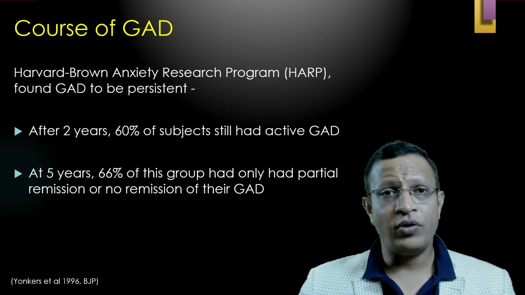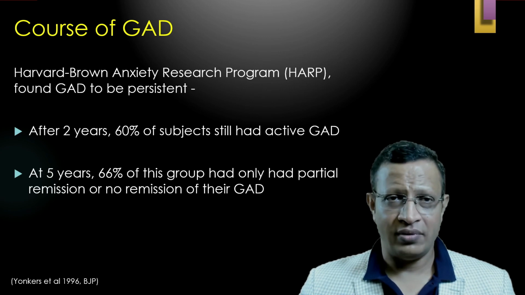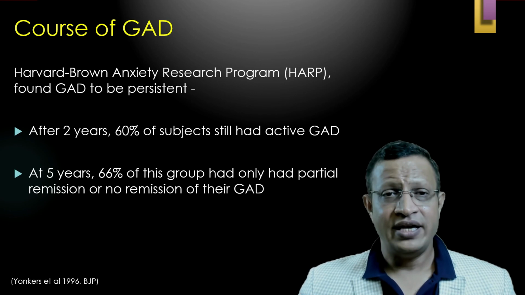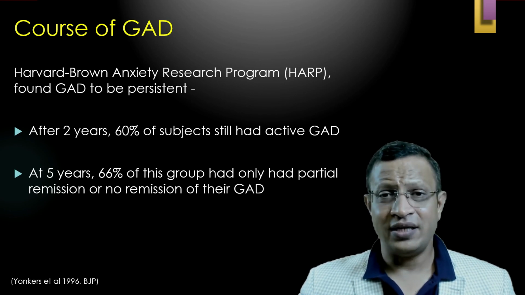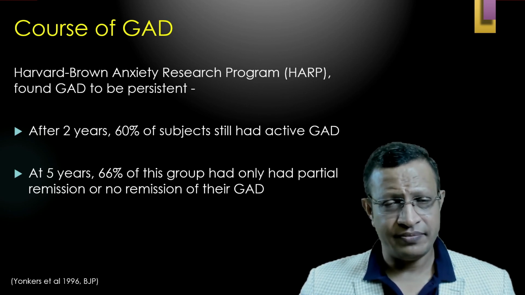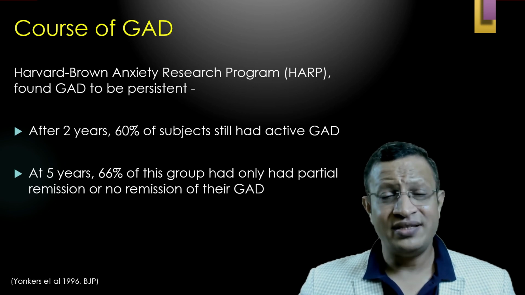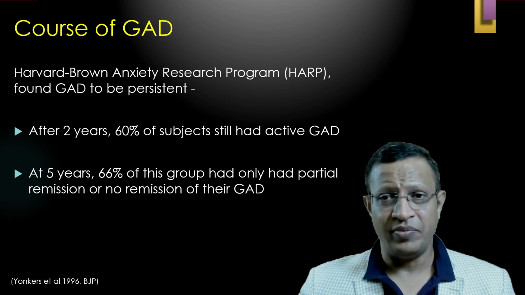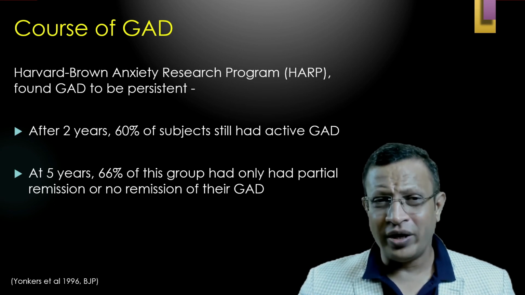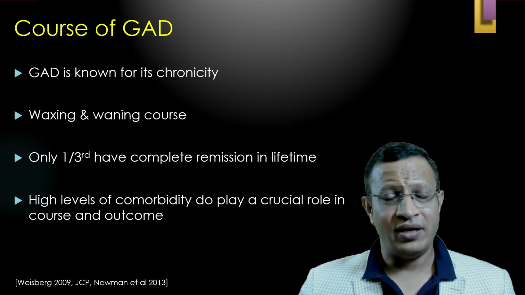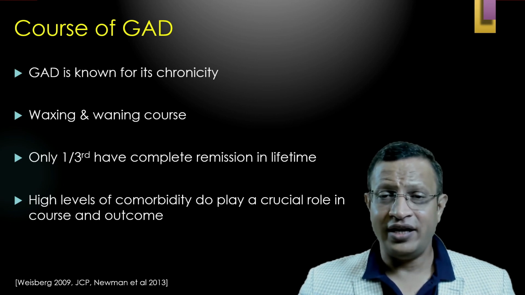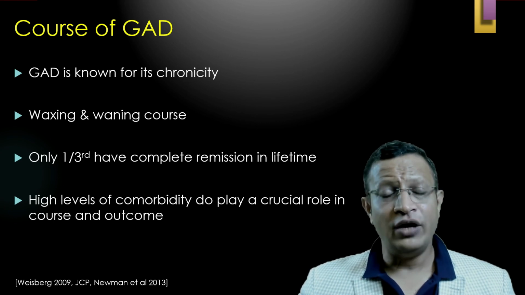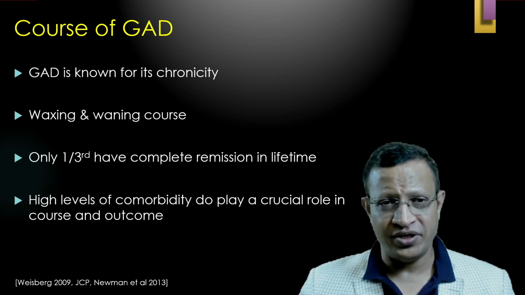Further, the Harvard Brown Anxiety Research Program found that in GAD after 2 years, 60% of the GAD subjects continue to have active symptoms, and at 5 years, 66% of the patients continued to have symptoms. That means they had only partial remission or no remission at all. Hence, it is easy to conclude GAD is known for its chronicity and waxing and waning course. Only 1/3 of the patients have a complete remission.